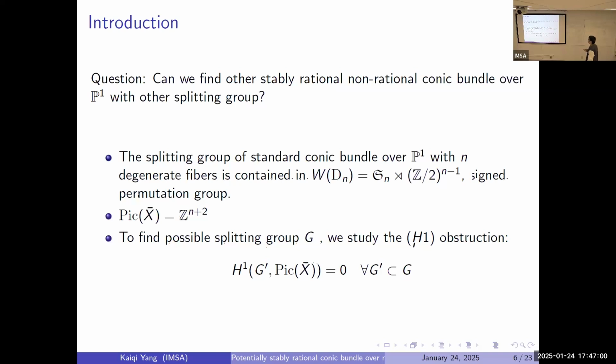Okay, so the question is, can we find other stably rational, non-rational conic bundles over P1 with other splitting groups?